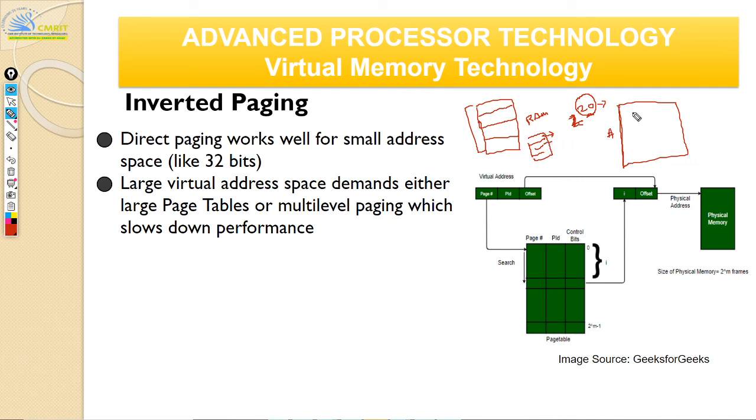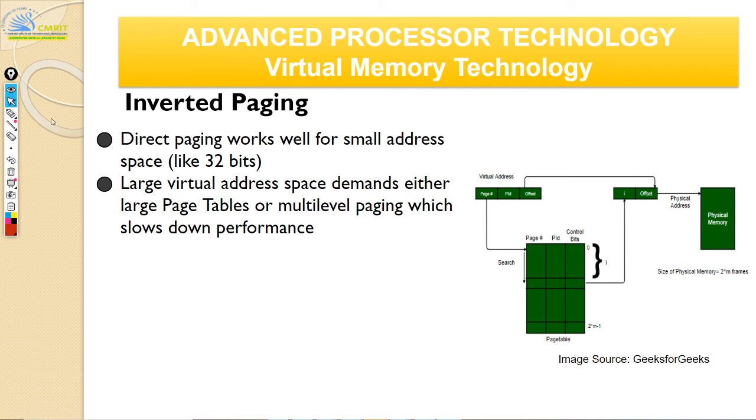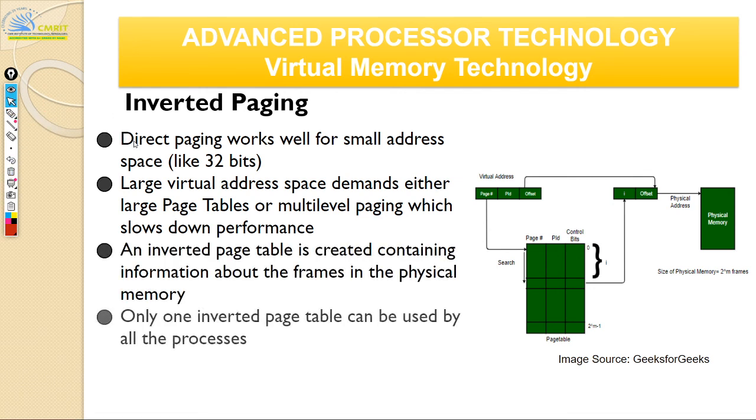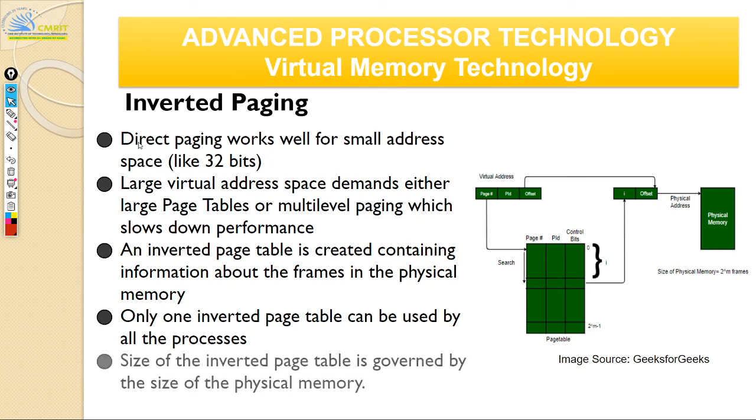Previously, what did we do? We had virtual memory, and this virtual memory is present in this physical memory, and so on. Now we are doing it the inverted way. For every entry in your RAM, you create one entry in your inverted page table, and this physical memory is mapped to this virtual address. That will save you some space. So that's the idea. Only one inverted table can be used by all the processes, because you just have all the memory that is available in your physical memory.